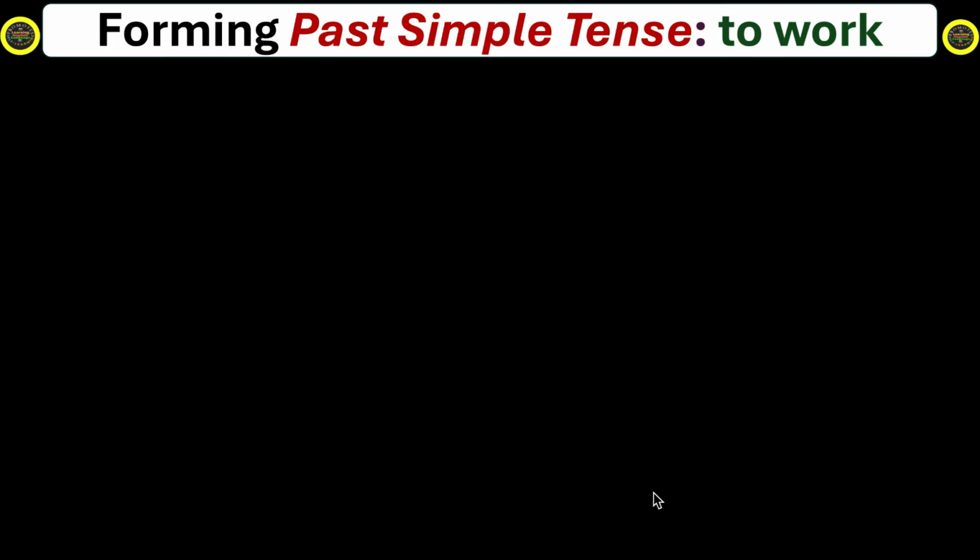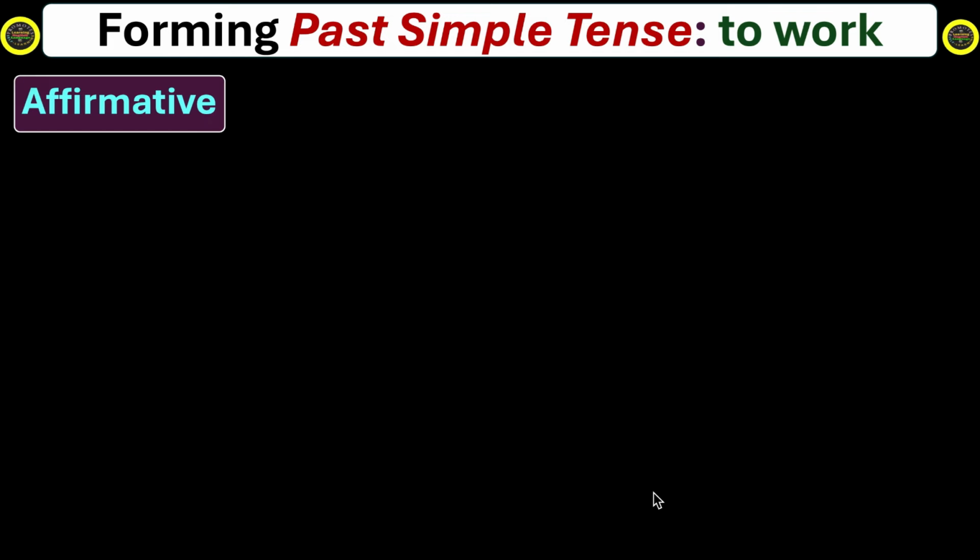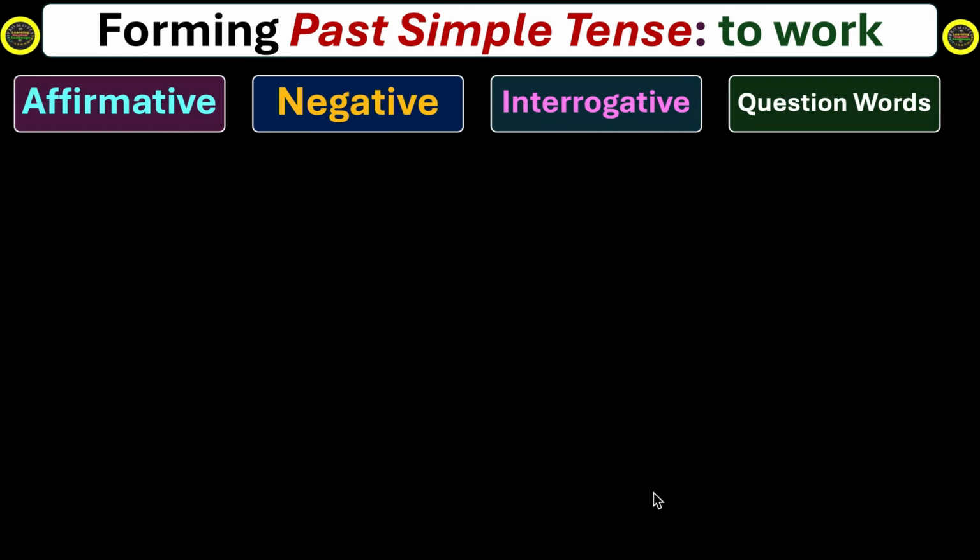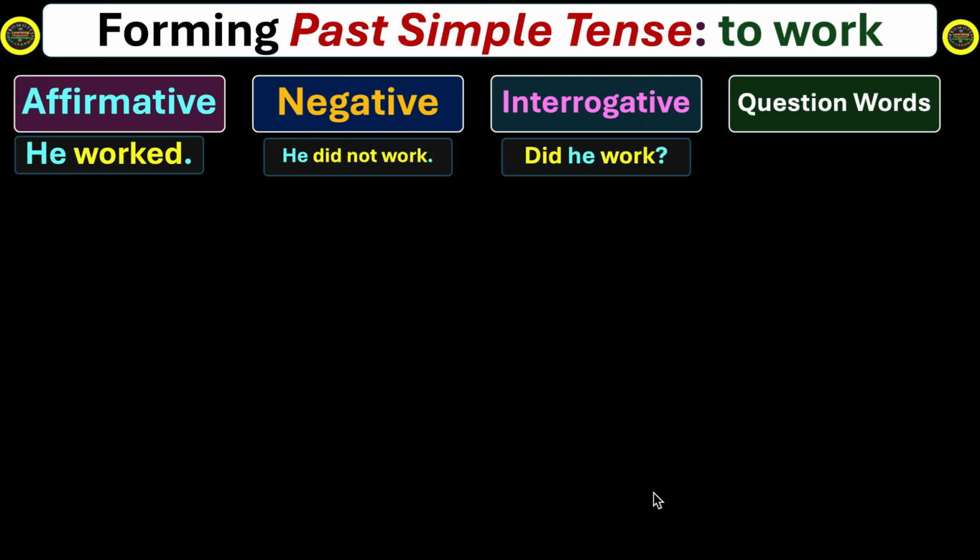Forming past simple tense with the help of the verb to work. We'll talk about the affirmative form of past simple tense, negative, interrogative, and interrogative with question words. Let's see. The first sentence is he worked in the affirmative form. Its negative form is he did not work. Did he work? Why did he work?